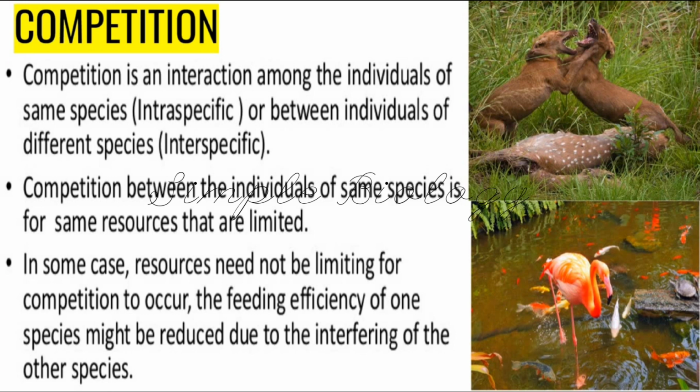But in some cases, even though resources are not limited, they might compete with each other, maybe because the feeding efficiency of one species is greater than the other. If the feeding efficiency of one organism is greater, then definitely that organism will get the food more easily than the other one, which is a little weak.